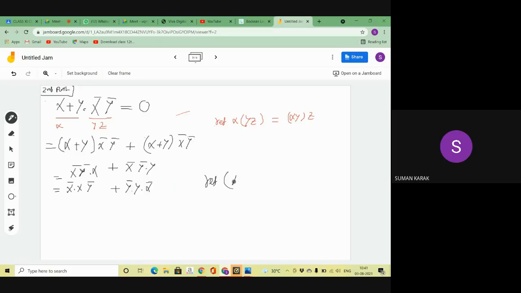What is my second complementary law? P into P bar equals 0. So this is P and this is P bar, that means 0 y bar plus 0 x bar. When you multiply by zero, that means 0.